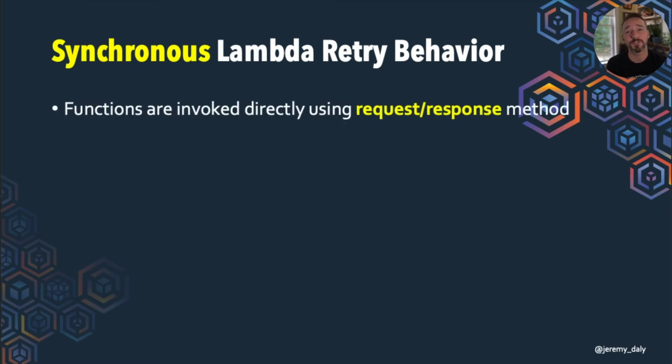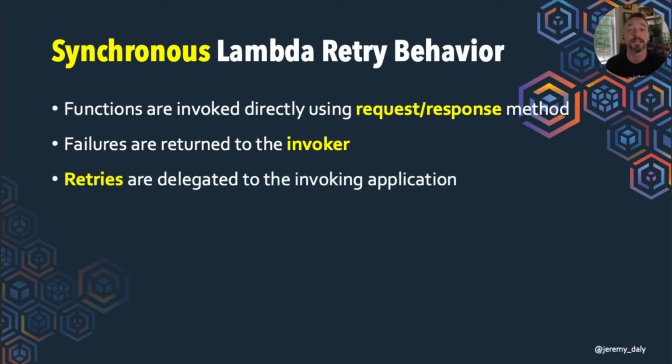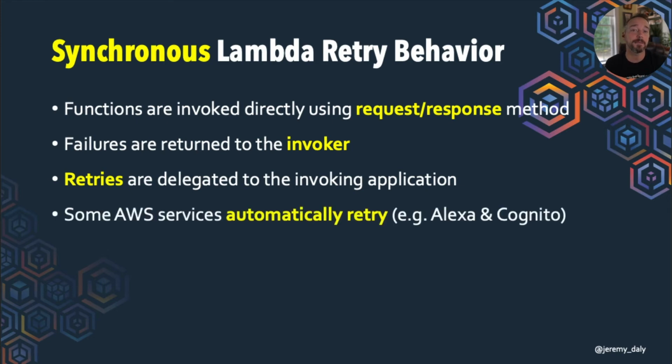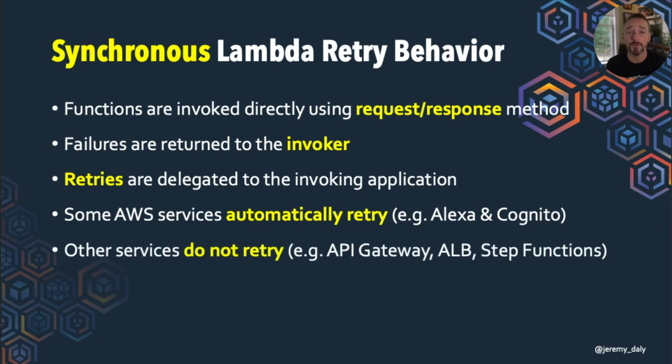Okay, so synchronous Lambda retry behavior is different than the other ones. Functions would be invoked directly using that request-response method. The failures themselves are going to be returned right back to the invoker, which is why we want to fail the function itself. Any of those retries would have to be delegated to the application or the client that invokes them. And then some of the AWS services out there, like Alexa and Cognito, actually automatically retry these for you. Other ones will not, though.